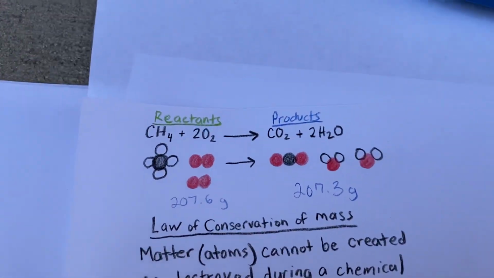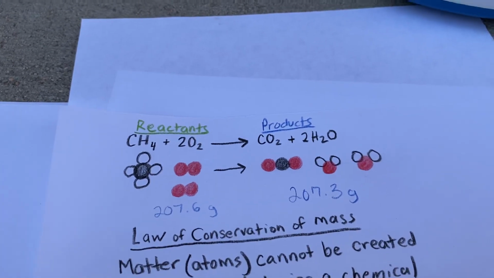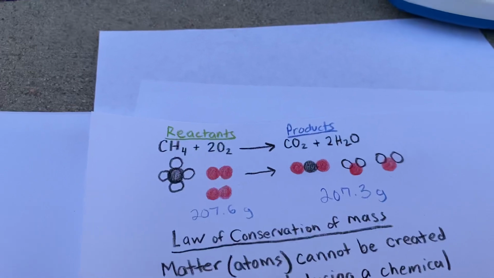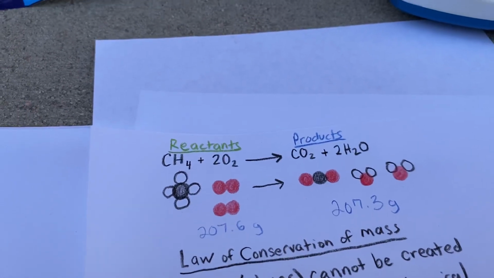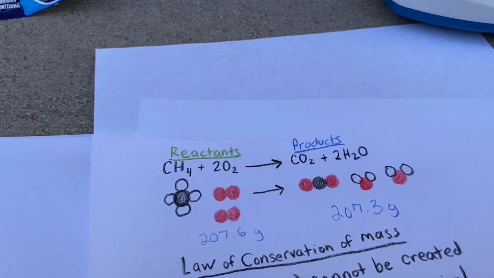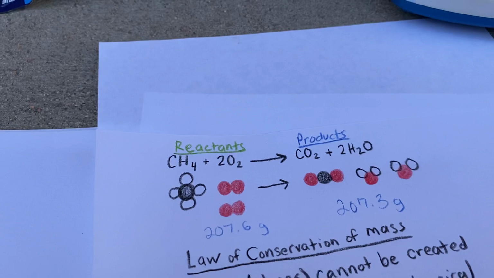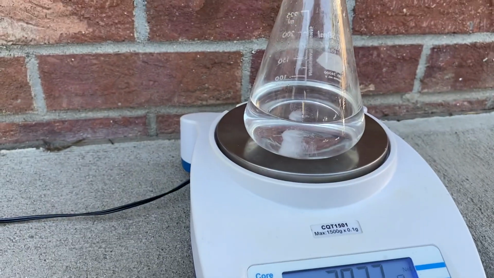because we were trying to prove that the conservation of mass existed through this experiment. I mean, the atoms were all the same, but now we don't have the same mass or weight. So what could have happened? How could that be? That doesn't make any sense. If it's the same atoms that we started with, why isn't the mass or the weight exactly the same?